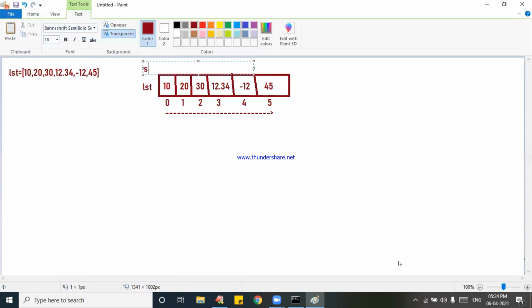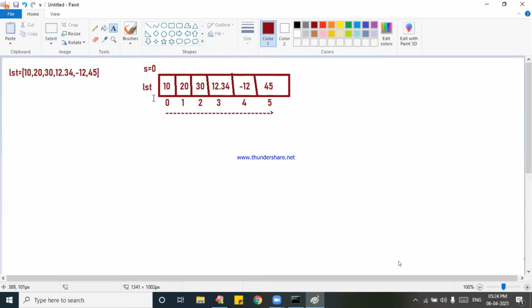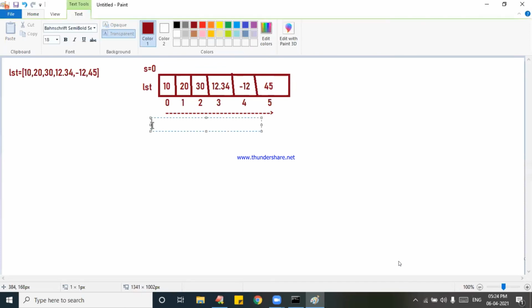That time I will take S is equal to 0. Then my logic will start: S is equal to S plus LST of 0. What is the answer there? 0 plus LST of 0, which is 10, is placed inside of S.